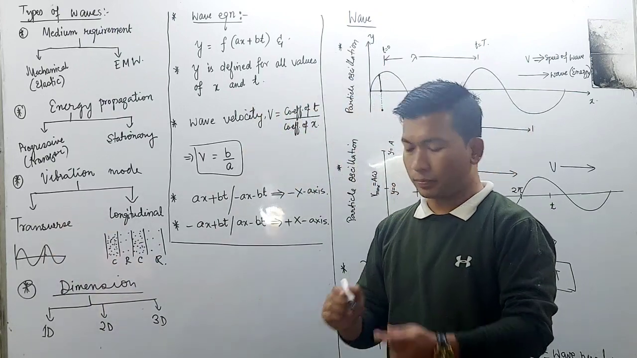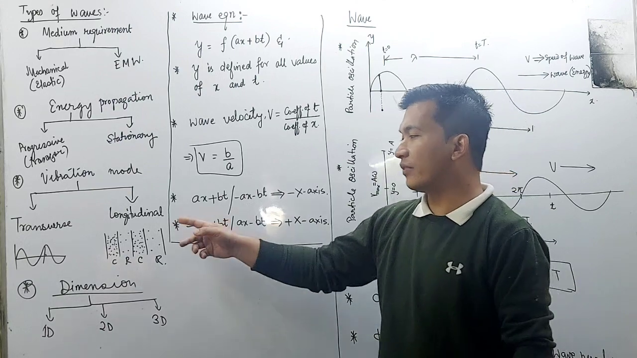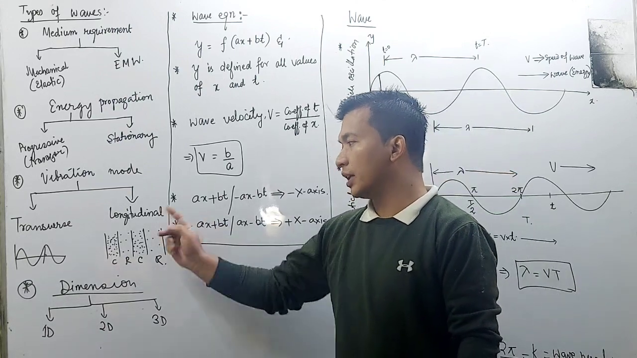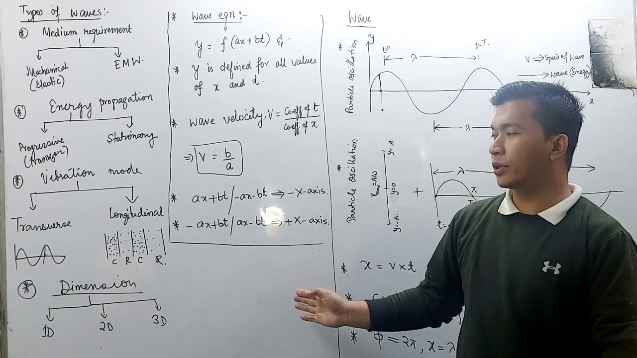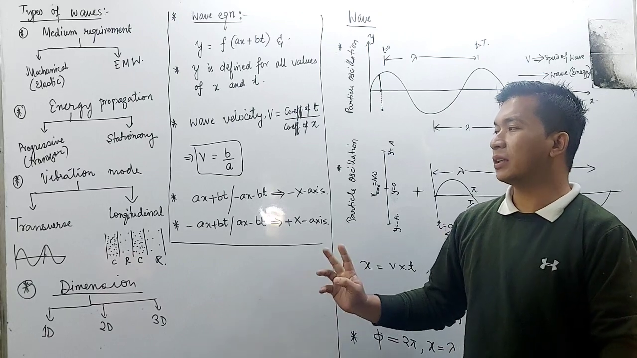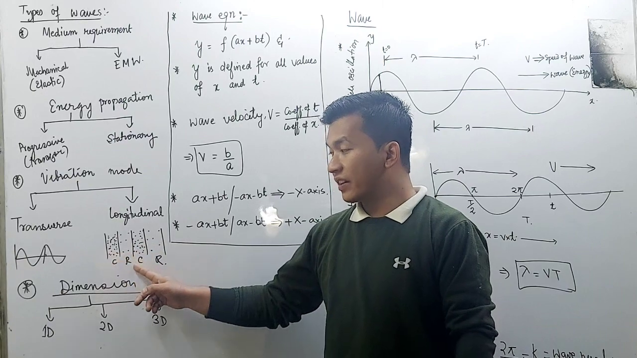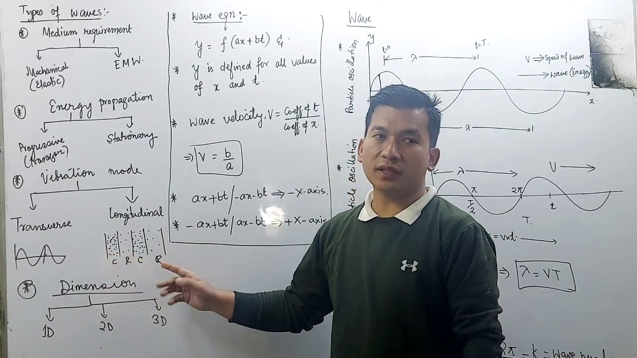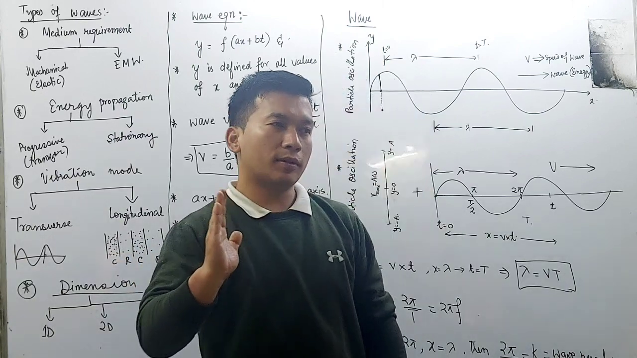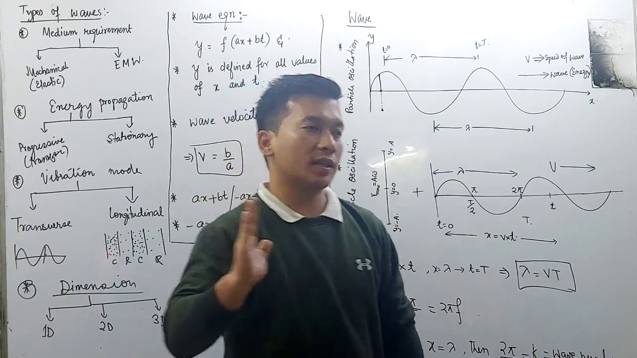Next, on the basis of vibration mode, we have another type: the longitudinal wave. In a longitudinal wave we will be having compression and rarefaction, and the mode of propagation of the wave is like this.